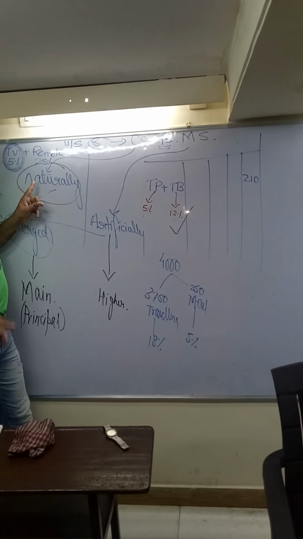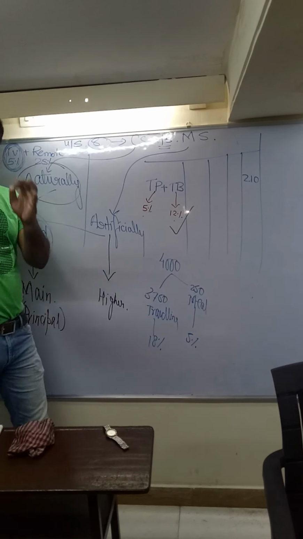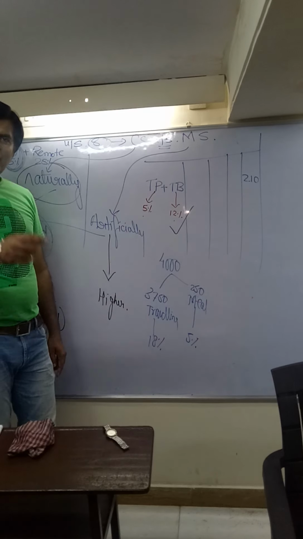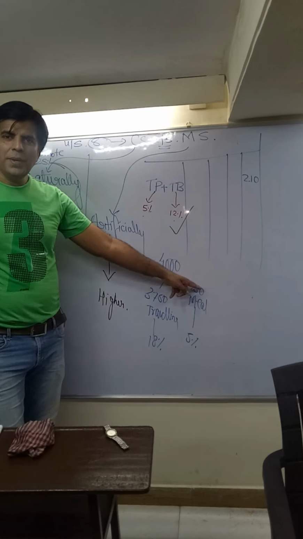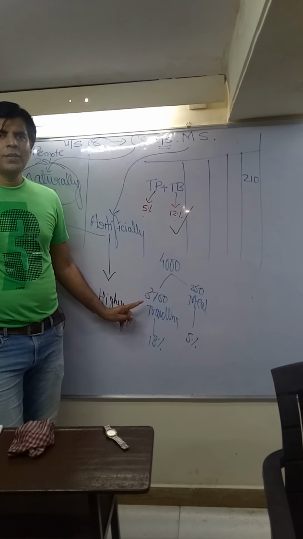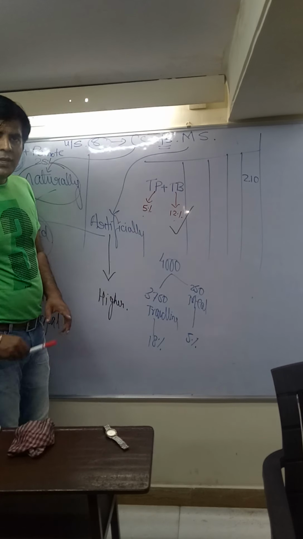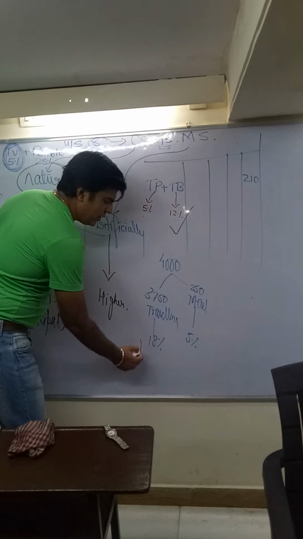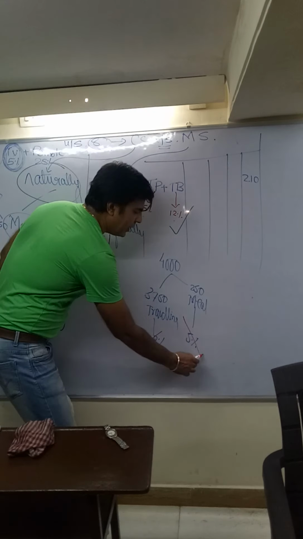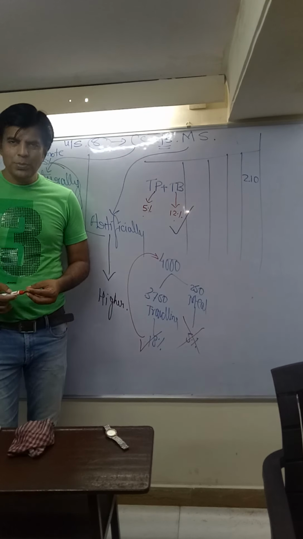And in case of composite supply, the GST rate will be the rate which is applicable to the principal, the main goods or main service. In this case, what is the main activity here? What is the activity the airline company is giving? Are they opening a hotel or restaurant to provide food? No. The main activity is to provide a service of traveling. In that case, the main activity will be taken as a base. The main is traveling. So the rate of GST on traveling will be taken as a base, 18% and not of meal. So 18% GST will be applicable on the entire service. I hope the picture is clear.